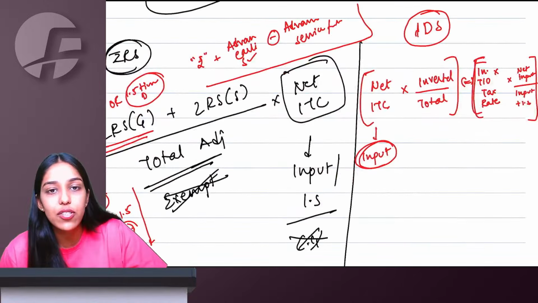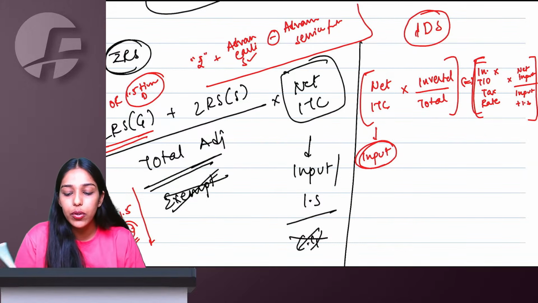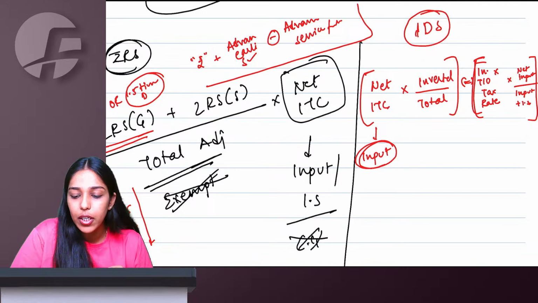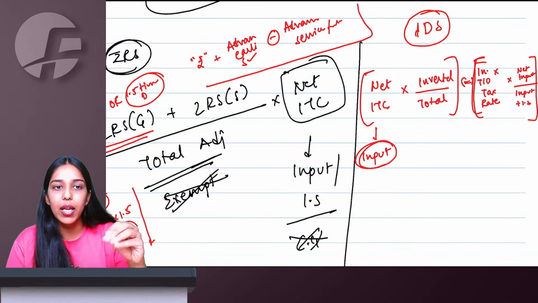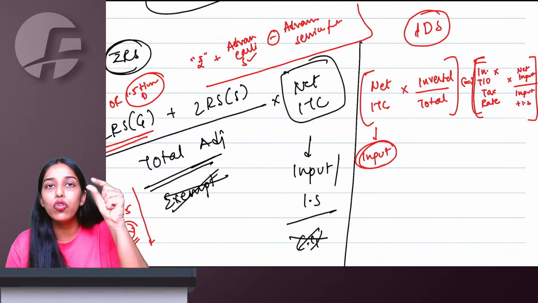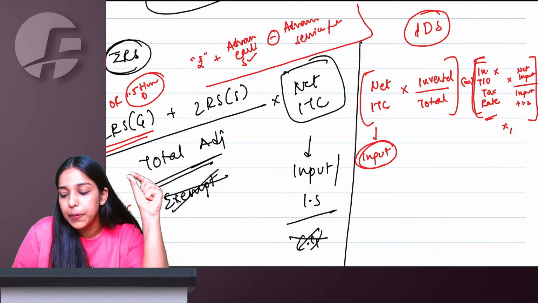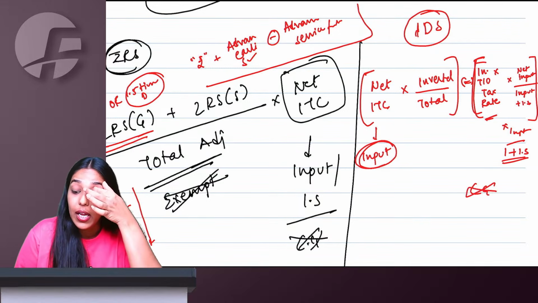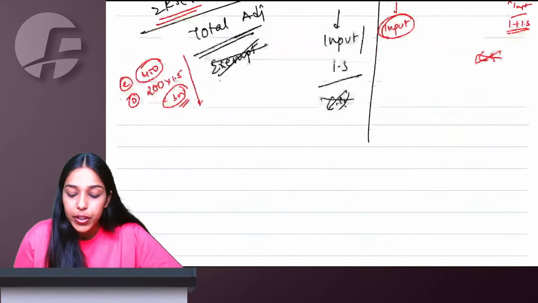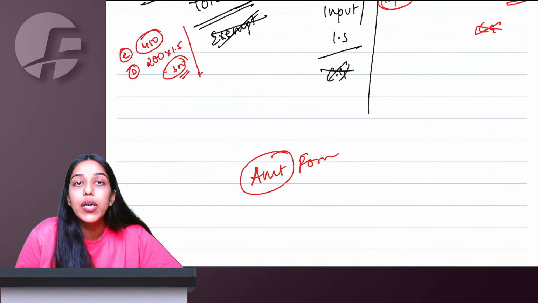So inverted duty tax structure says whatever is your net ITC only of input. Here you take input and input service both, but inverted duty tax structure only input, multiply by inverted turnover upon total turnover, minus what actual tax you have to pay on inverted turnover. But why pay from input only? So this multiply by input ITC upon input plus input service ITC. Capital goods you have to ignore. Whatever is your final amount as per the formula, that you will take.